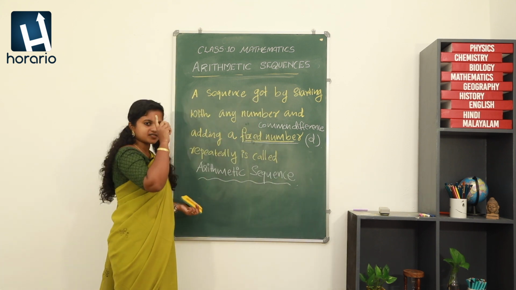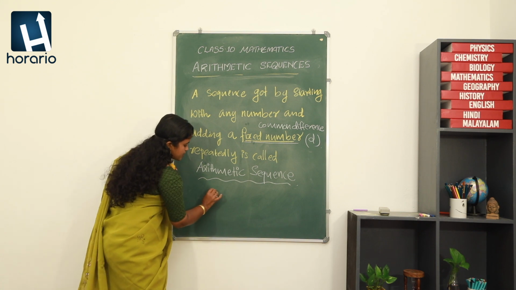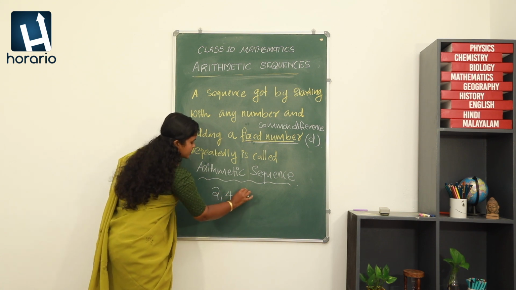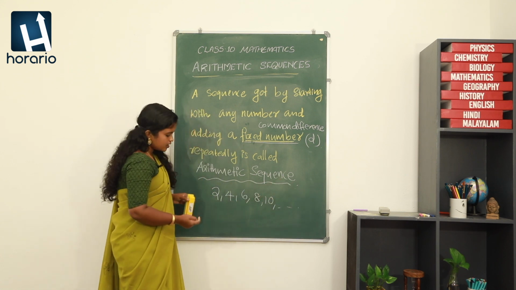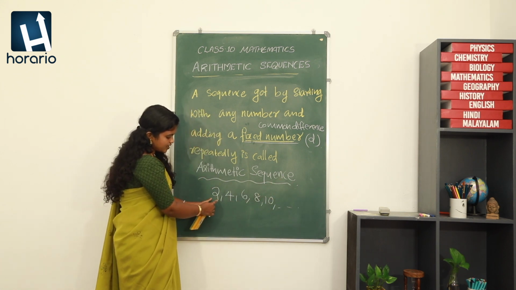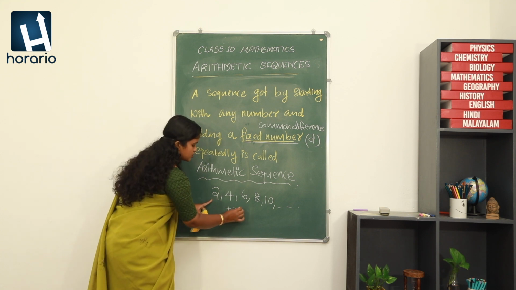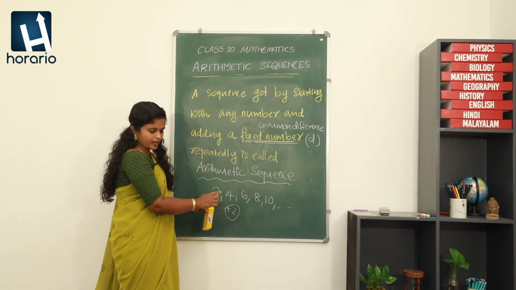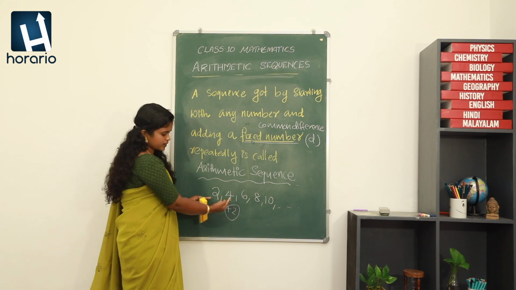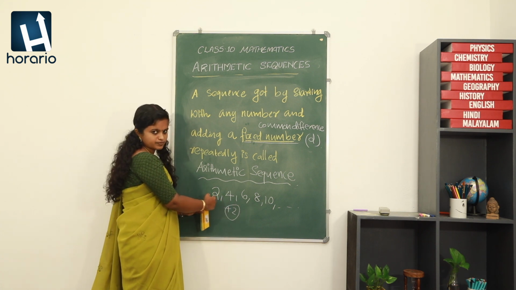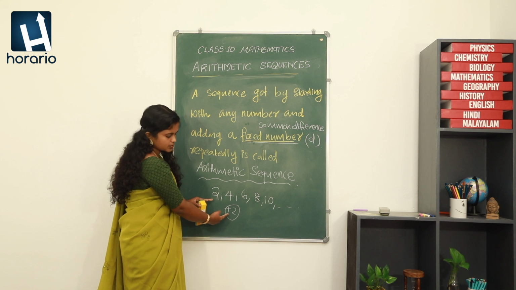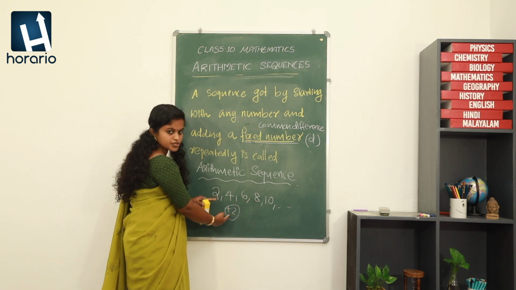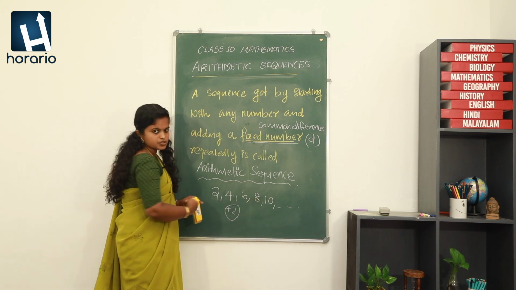Let me go back to the second sequence. There we have seen it was 2, 4, 6, 8, 10, etc. Clear? Now we have seen that the number 2 is being added to each of the terms. Now let me take the difference between the second and the first term. 4 minus 2 equals 2. Clear? Now 6 minus 4 equals 2. 8 minus 6 equals 2. 10 minus 8 equals 2.